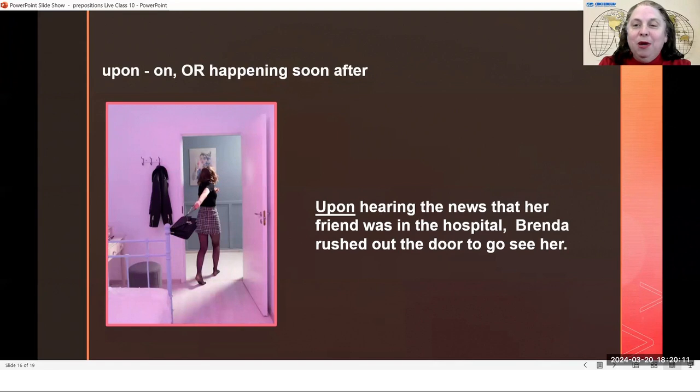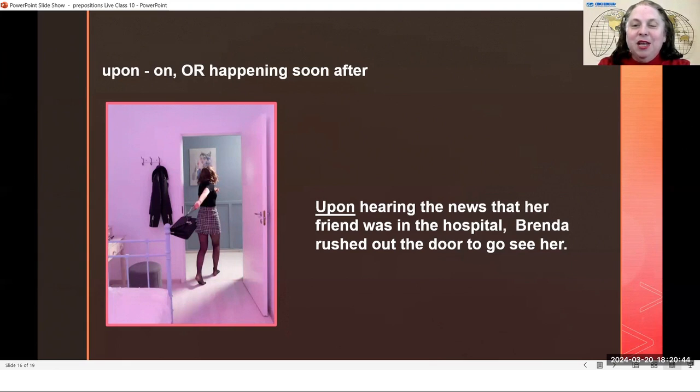So upon hearing the news, in this case, we're saying as soon as Brenda heard that her friend was in the hospital, that very minute, she rushed out the door to go see her friend in the hospital. Very, very soon after she heard that news, she was out the door rushing to go see her friend in the hospital.